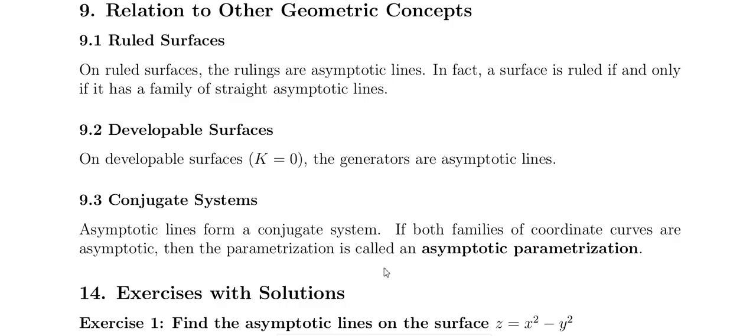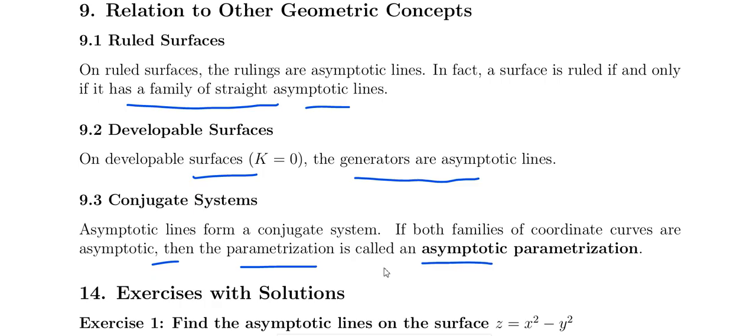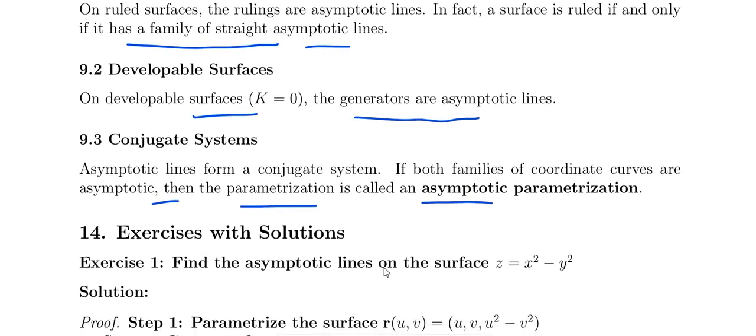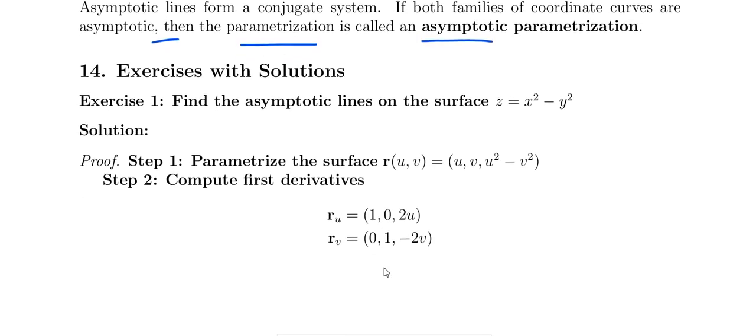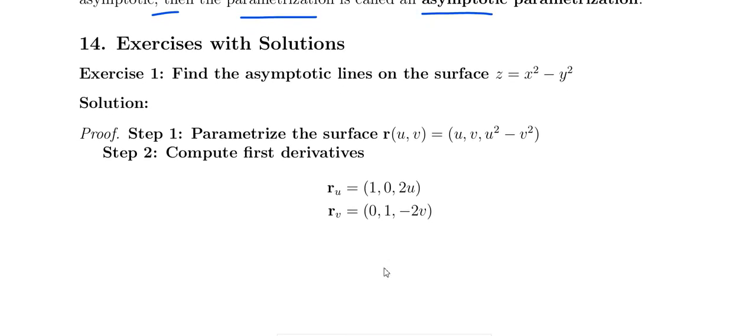This is the ruled surface, and on ruled surface the rulings are asymptotic lines. In fact, a surface is ruled if and only if it has a family of straight lines, asymptotic lines. Developable surface means Gaussian curvature equal to 0. Generators are asymptotic lines. Conjugate system means if both families of coordinate curves are asymptotic, then the parametrization is called the asymptotic parametrization.